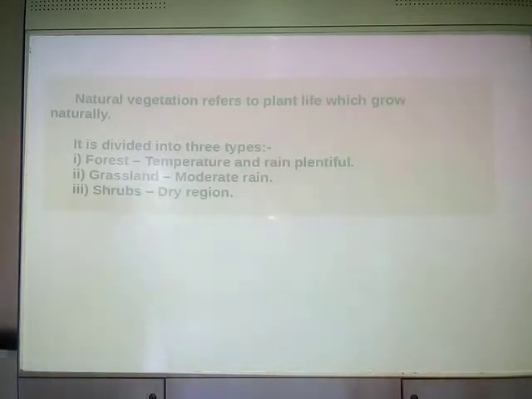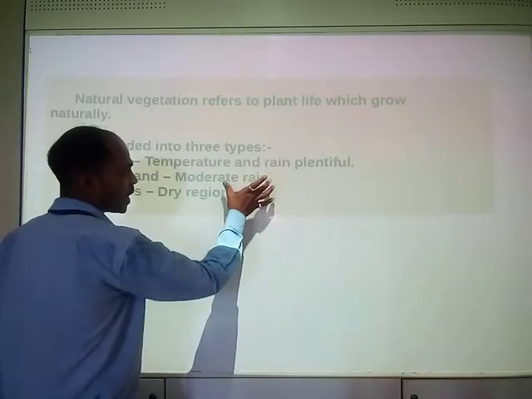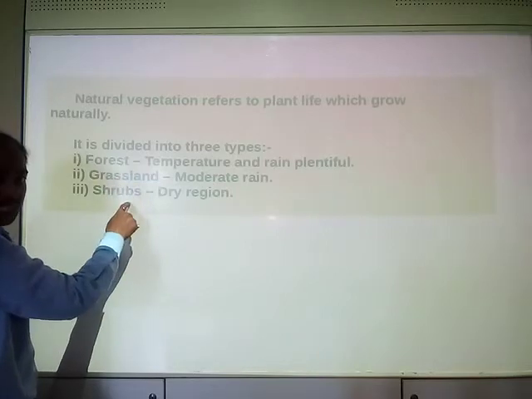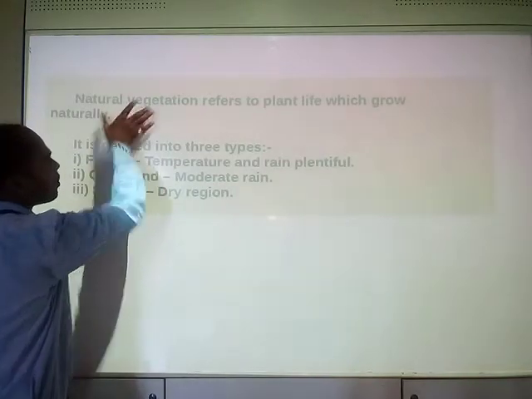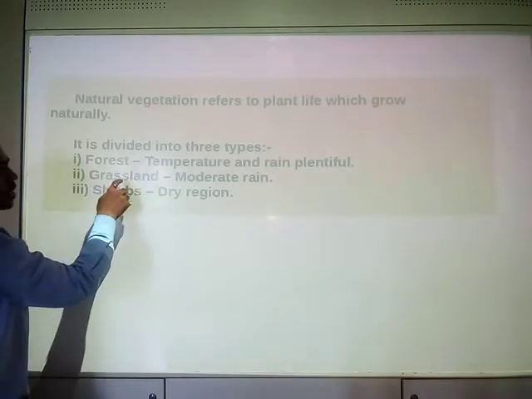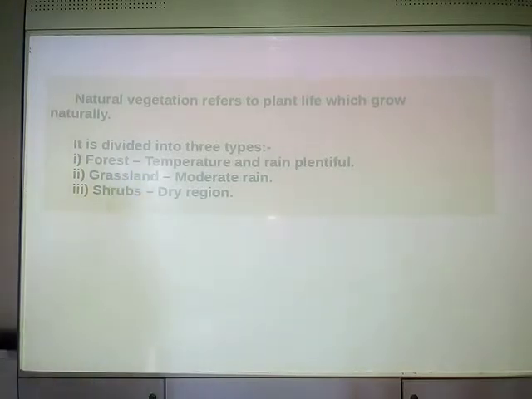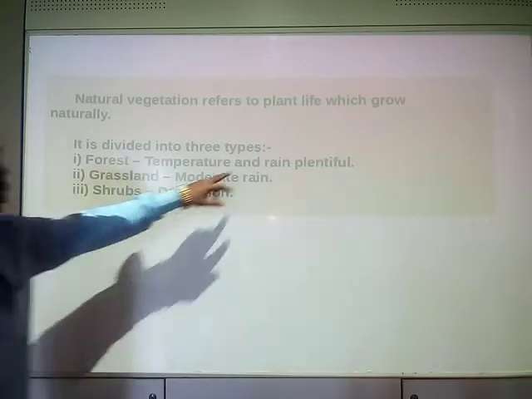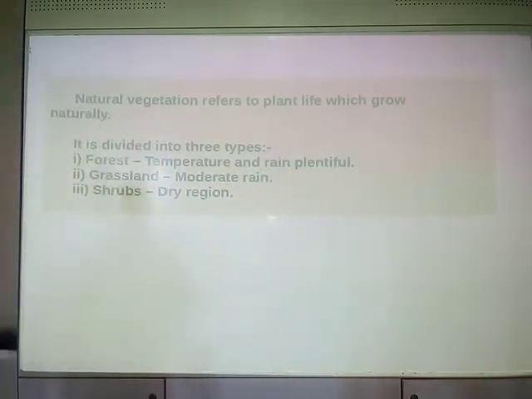So based on the conditions, different types of vegetation are there. Natural vegetation is divided into forest, grassland and shrubs. Grassland receives moderate rainfall, shrubs receive almost no rainfall, and forest receives plentiful, adequate, sufficient rainfall. In this way also you can categorize.